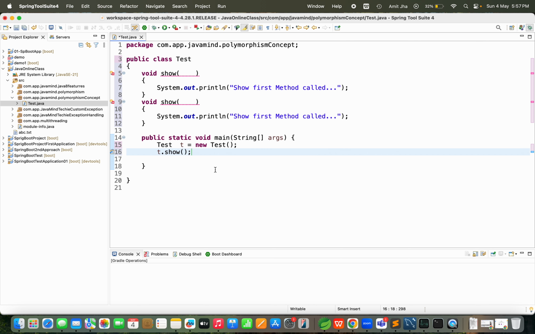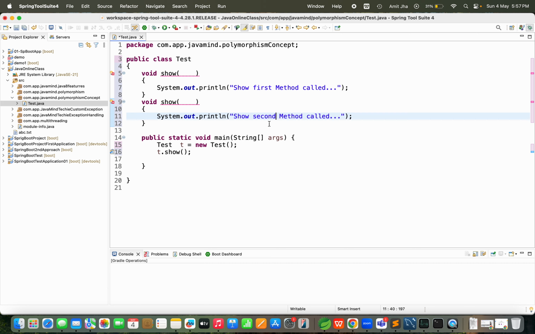Can you confirm? If I call t.show, which method will be called? Suppose this is the second method call. If you call the t.show method, which method will execute, the first method or the second method?